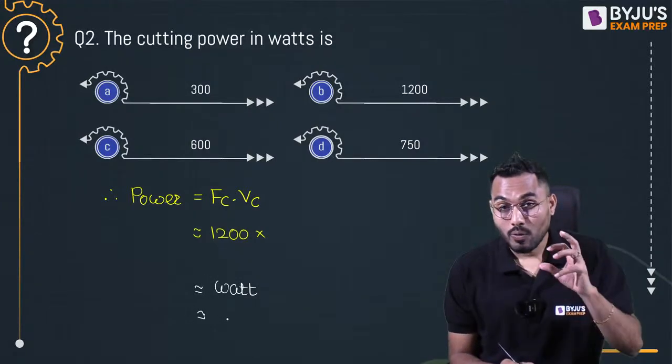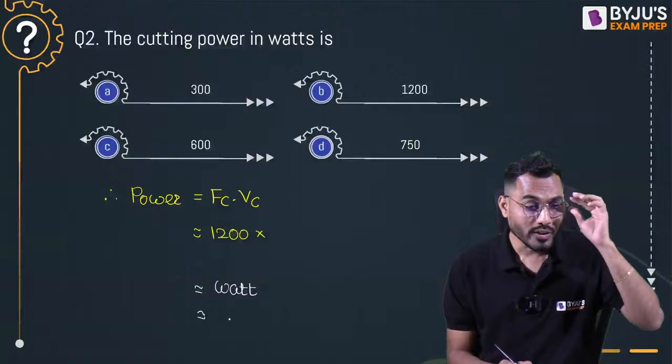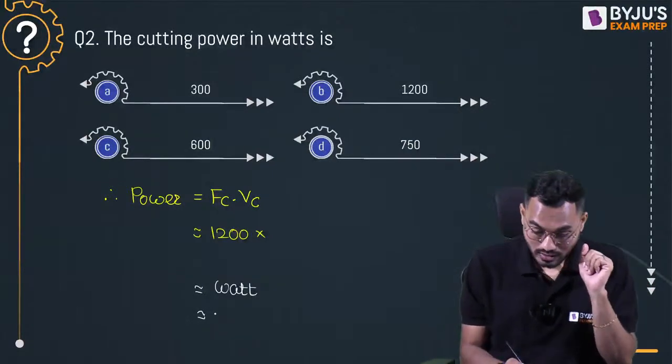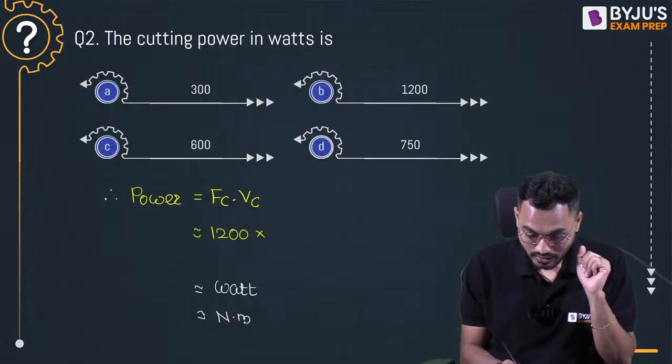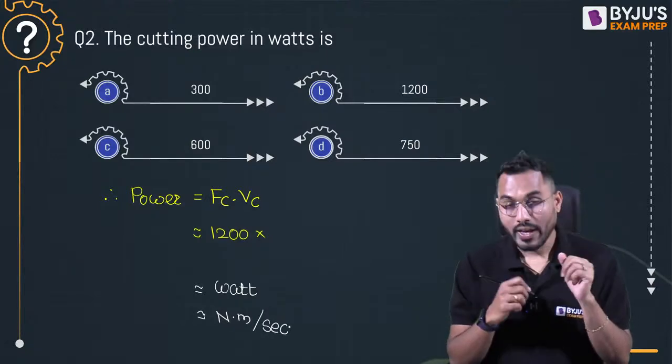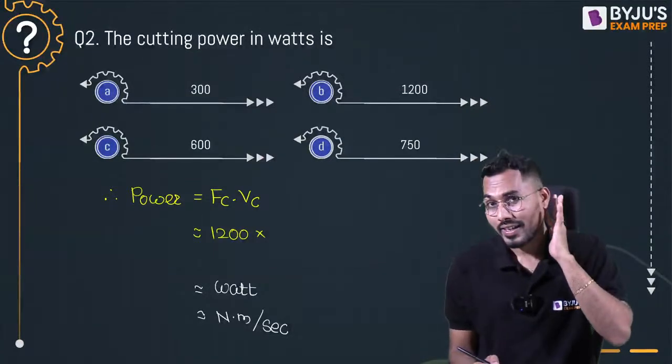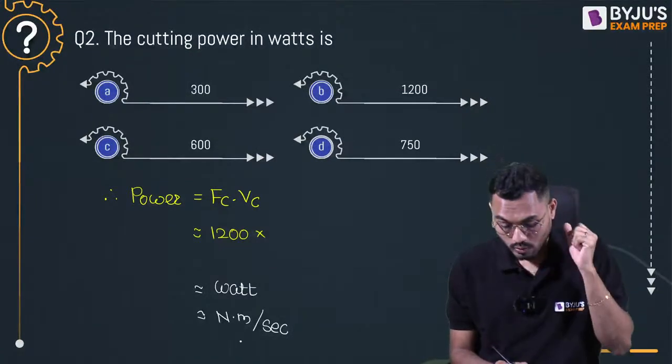Watt is nothing but what? Newton into meter, right? Joule per second is nothing but called watt. Watt means Newton into meter divided by second. Newton into meter is joule, right? Fine.